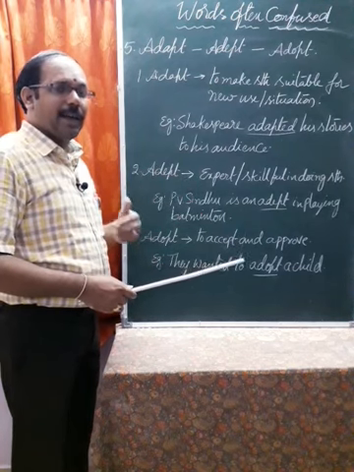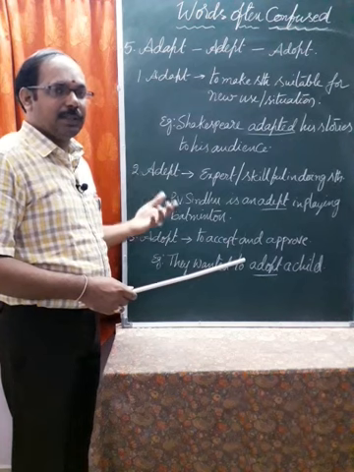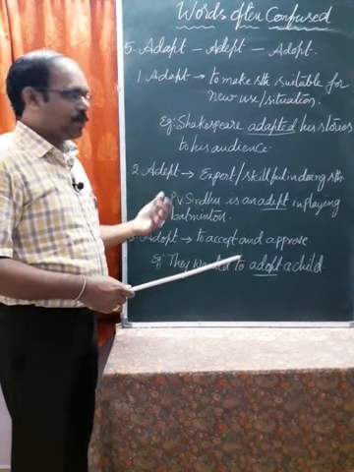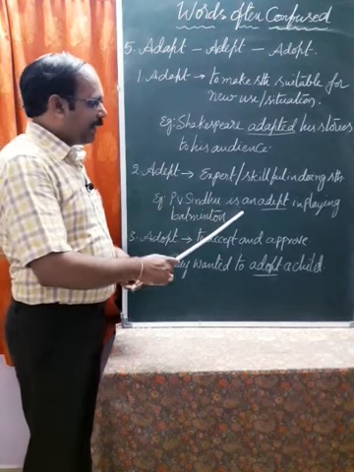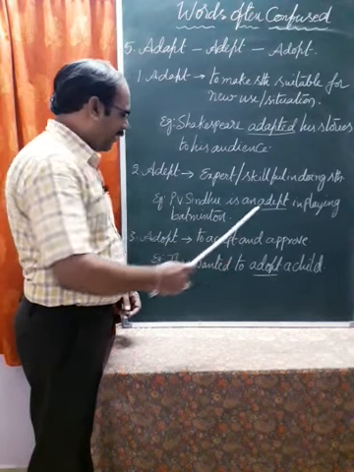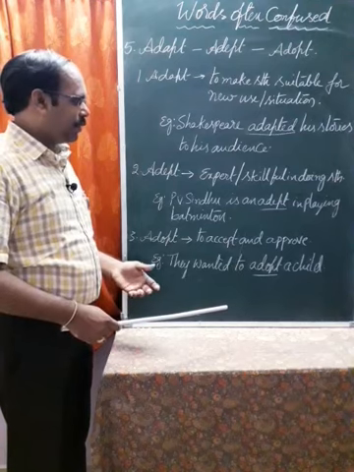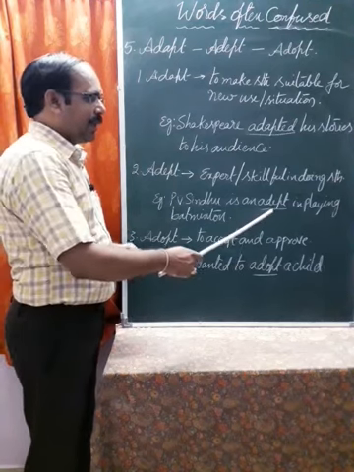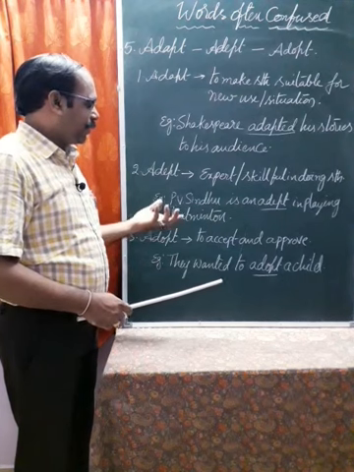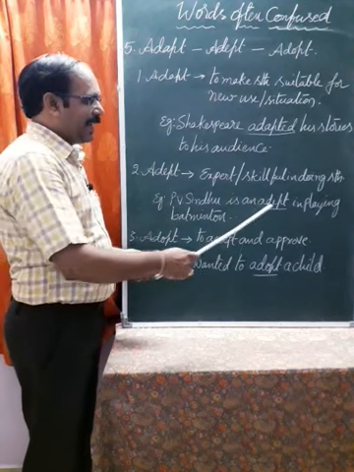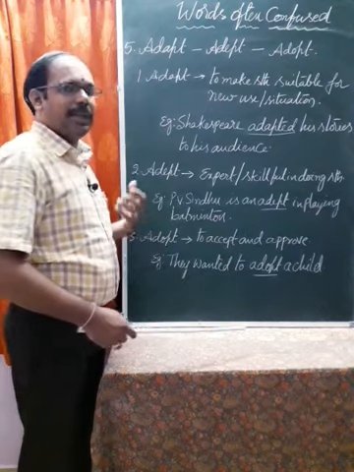The second word is adept. Adept means an expert or skillful person in doing something. For example, PV Sindhu is an adept in playing badminton. PV Sindhu is an adept in playing badminton. Like that, Sania Mirza is an adept in playing tennis.